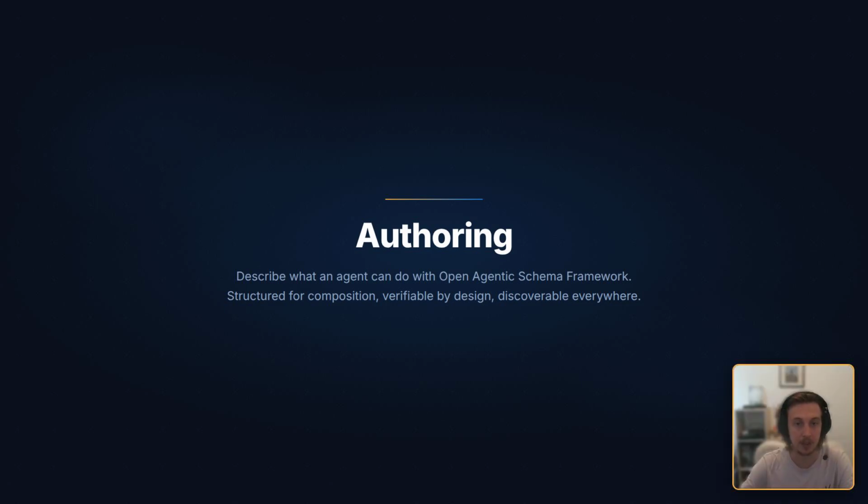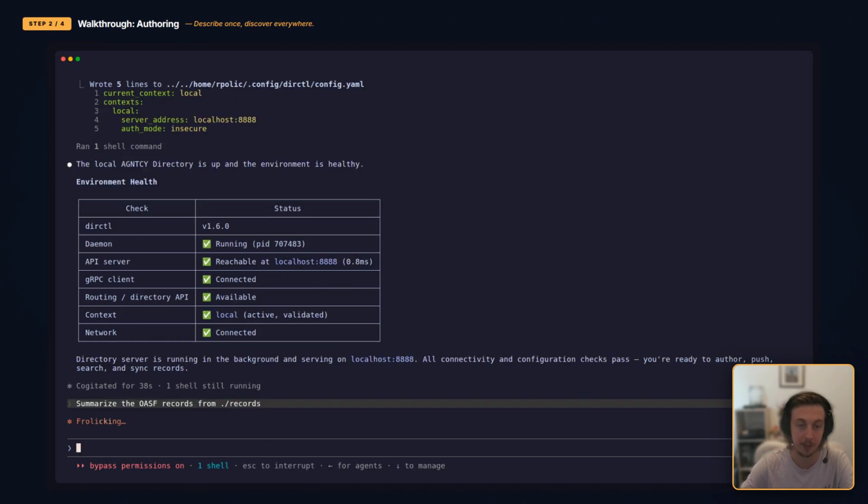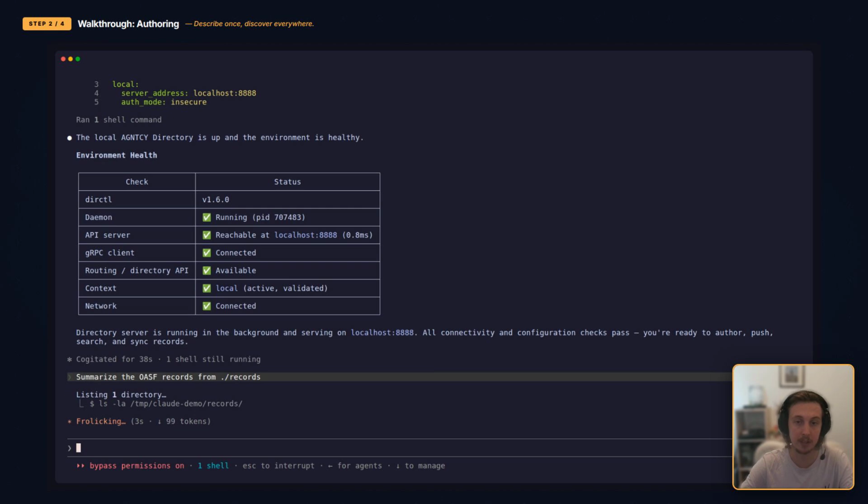A registry is only as useful as what's in it, and that's what authoring is about, describing agents and publishing them for discovery. The better an agent is described, the easier it is to discover, verify, and use it. For this, we will use two examples, an agent skill and an MCP server, described by the Open Agentic Schema framework, both able to generate change logs from Git history. We start by summarizing these records so that we understand what we're working with.